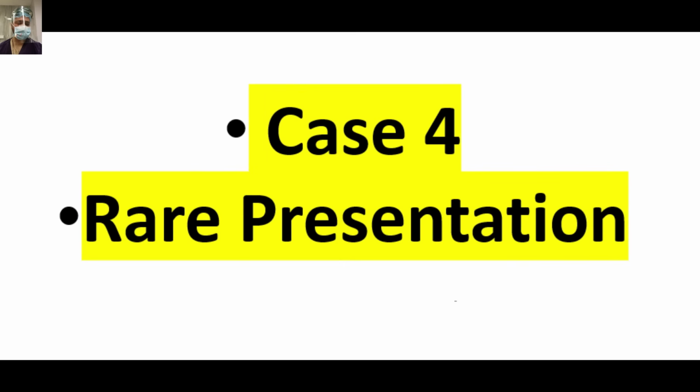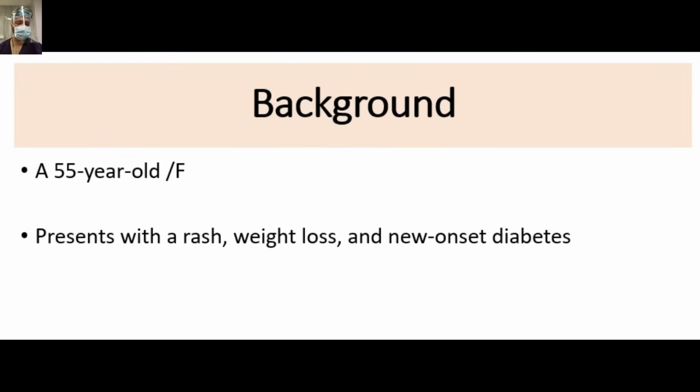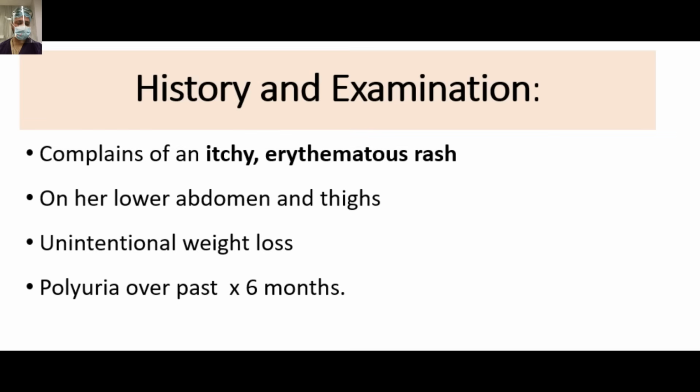Coming to the fourth case, friends, this is a rare presentation. A 45-year-old lady presented with rash, weight loss, and new onset diabetes. If you have gone through the video so far, you should be able to make the diagnosis with these 2 lines only. She complains of an itchy erythematous rash on her lower abdomen and thighs, unintentional weight loss, and polyuria over the past 6 months. I hope you could make the diagnosis.